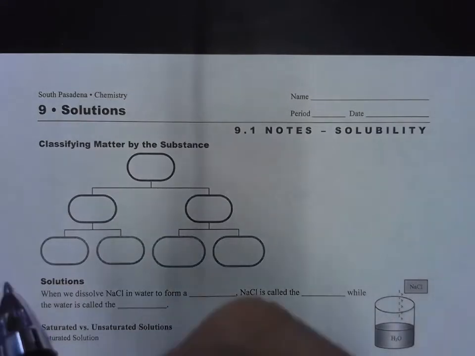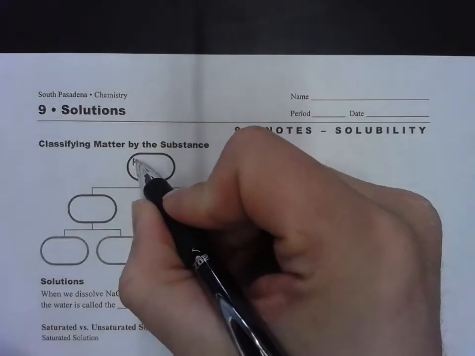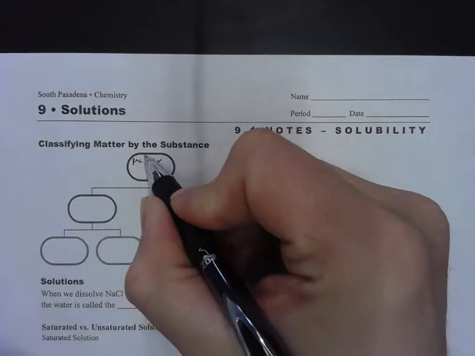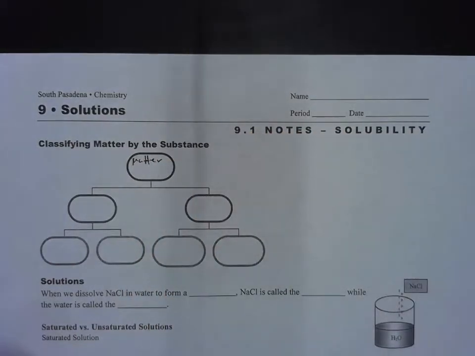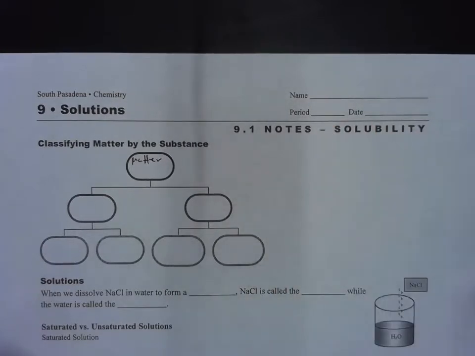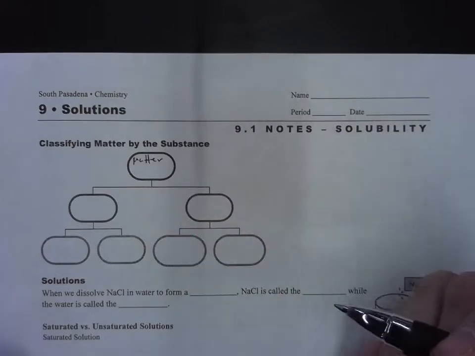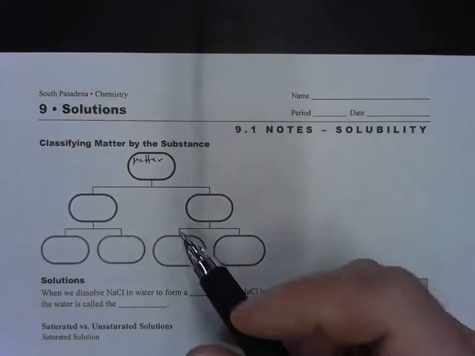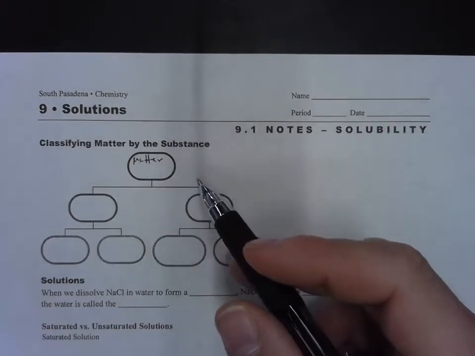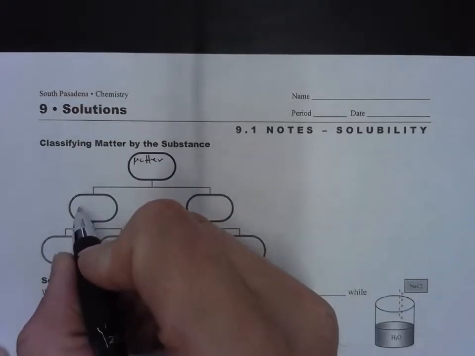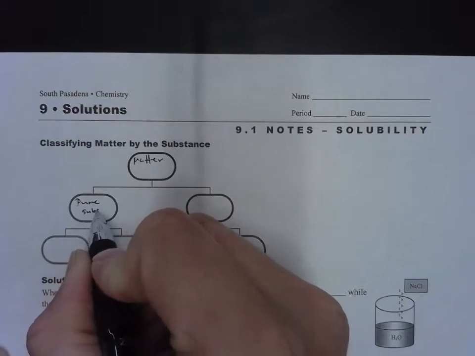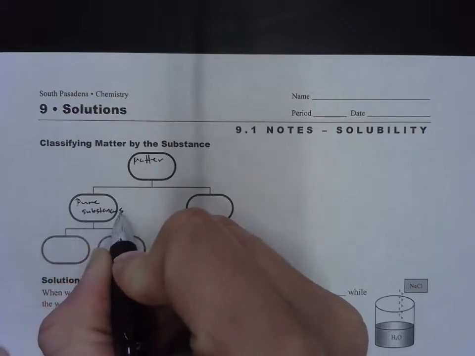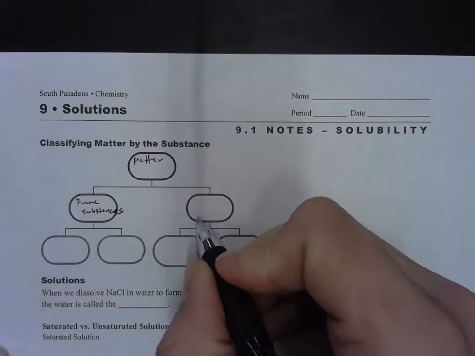Okay, so matter, as we know, is anything that has mass. If it has mass, you're looking at matter. So everything around us that has mass is in fact matter. What's not matter? Energy is not matter. And we could further classify matter. We could break it down into two categories. One is pure substances, and the other is mixtures.